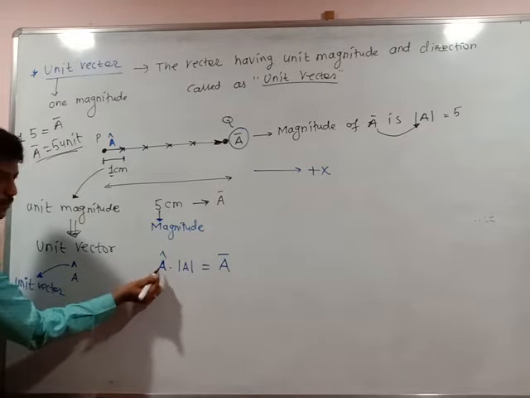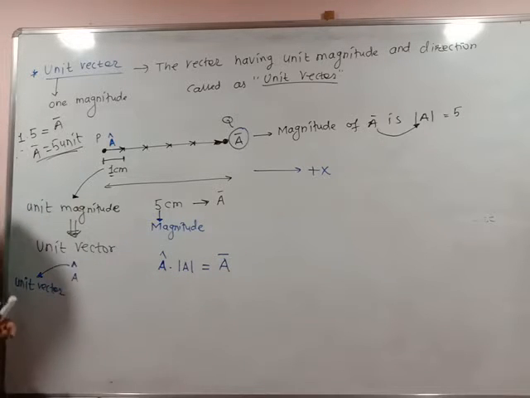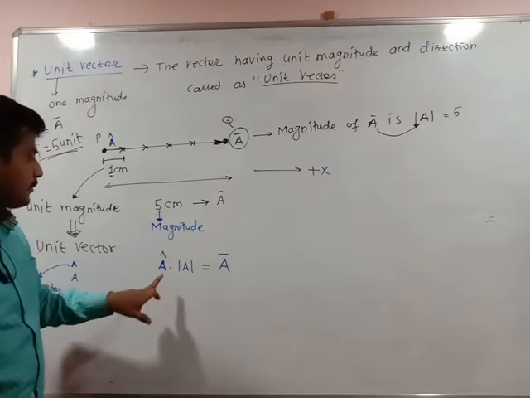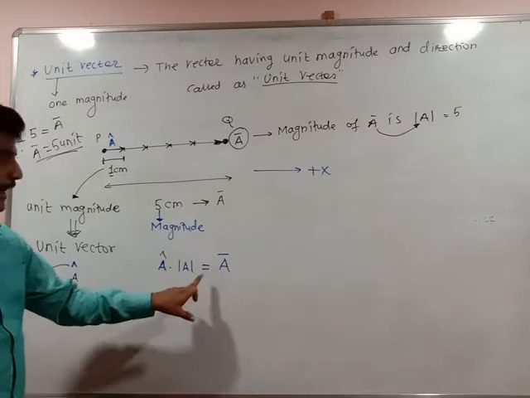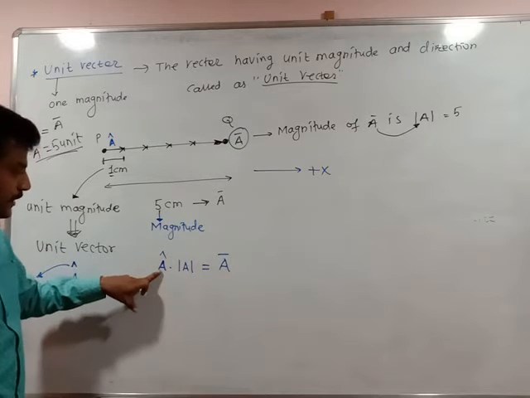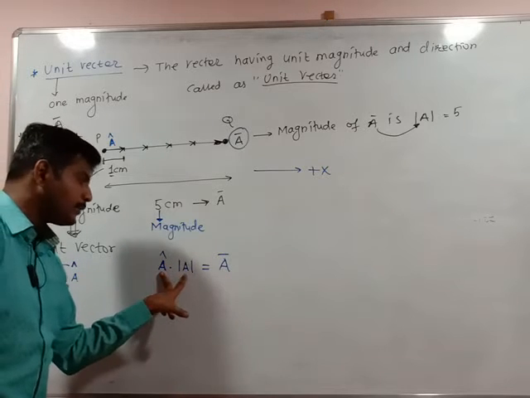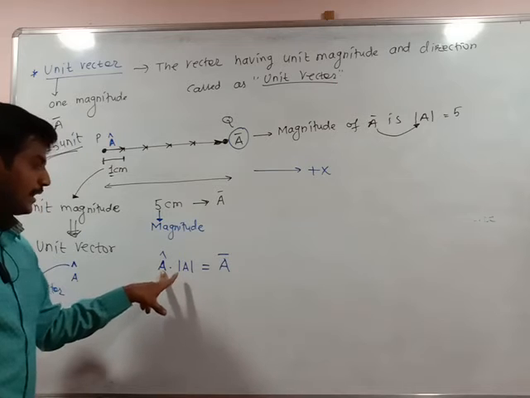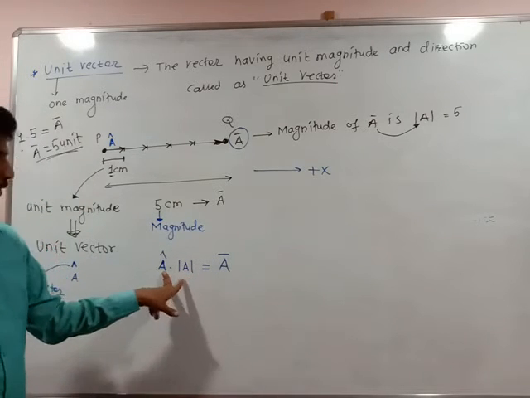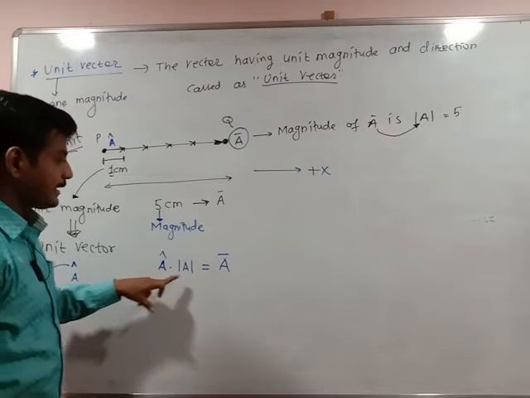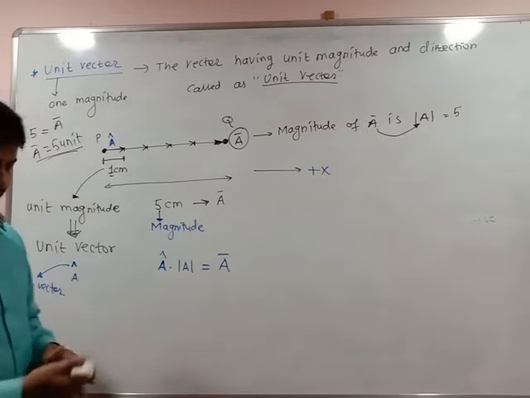So unit magnitude into magnitude of vector. Unit vector a cap is unit magnitude, and into the magnitude of the vector gives the total vector a bar. So unit vector into magnitude of vector gives the total vector a bar. So this is the relation between unit vector and total vector.